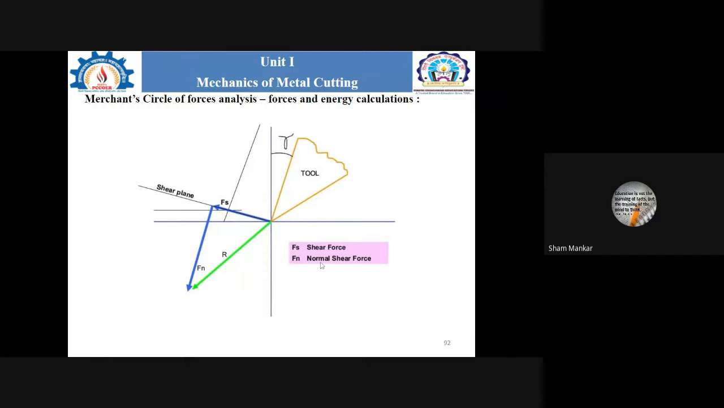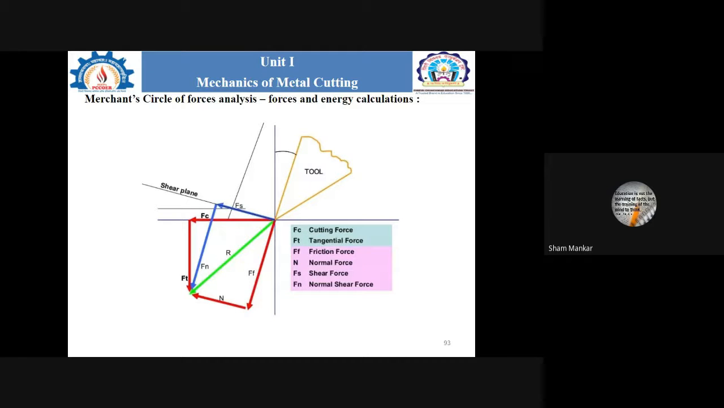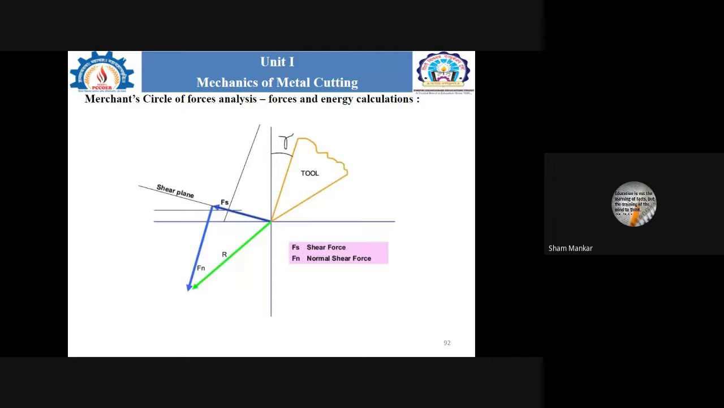Okay, so that is nothing but the normal shear force. And here, in the next slide, we are observing the amount of material which we want to remove. If we consider this as the tool face, this as the angle, and this line showing the chip moving along the face of the tool, then this is the third step, in which we are considering the introduction of the shear plane, shear force, and the normal shear force.